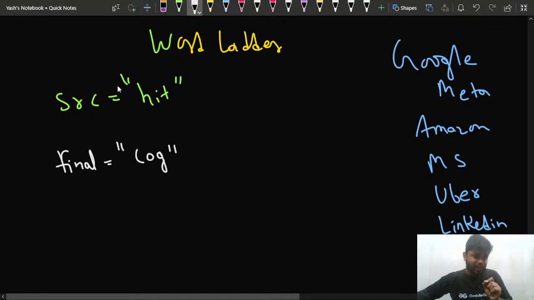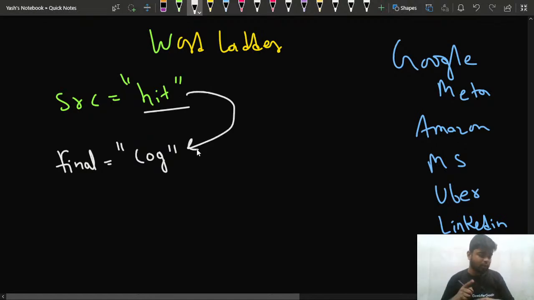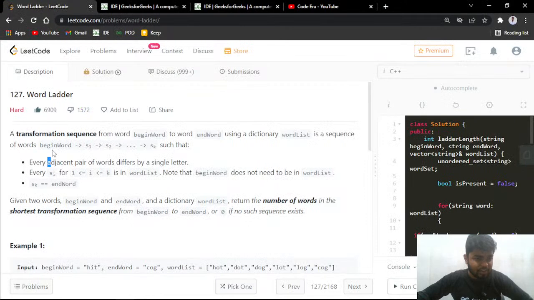You'll be given a starting word, which you have to convert to this ending word by following some steps that have been mentioned. You'll also be given an array of words. They are saying that a transformation sequence from the begin word, that is the starting word, to the end word using a dictionary word list is a sequence of words where you convert this word S1 into S2, then like this until SK, such that the adjacent pairs should differ by one single letter, one single alphabet or character. And what you have to do is, you have to do this in the minimum number of steps.